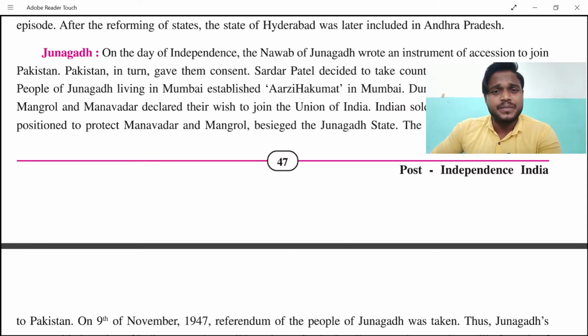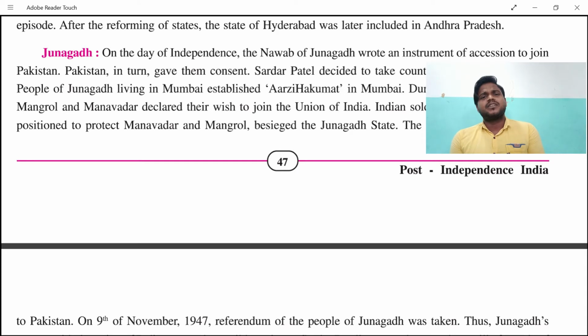When the people supported Sardar Vallabhbhai Patel, Junagadh's Nawab ran to Pakistan on 9th November 1947, and a referendum of the people of Junagadh was taken. Therefore, Junagadh's merging into the Union of India was made possible only by Shri Sardar Vallabhbhai Patel and his strong willpower, guts and tremendous will, with the people's support. That's why today we call him the man of unity. He gave us the unity. So that is a general thing, my dear student.